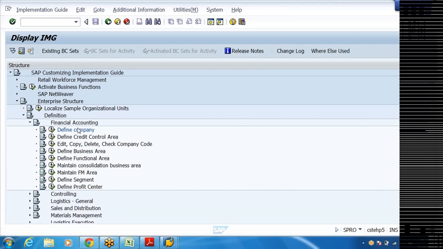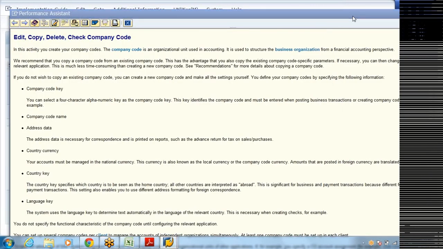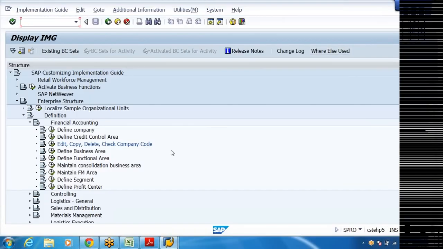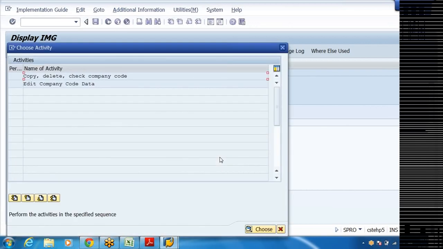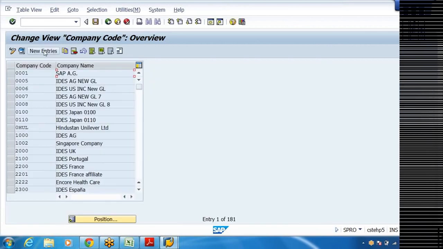Okay, define company is over. Step number 2, define company code. Edit, copy, delete, check company code. Don't forget to read the documentation here. It will give you a very clear understanding of the subject. Click on this. When you click, edit company code data. Click on edit company code data.